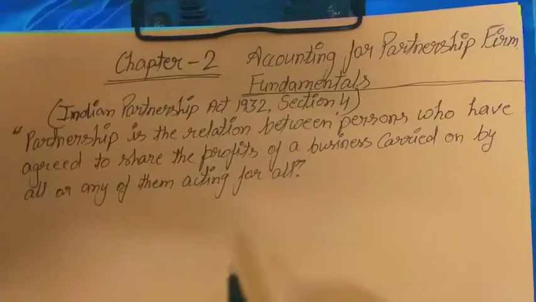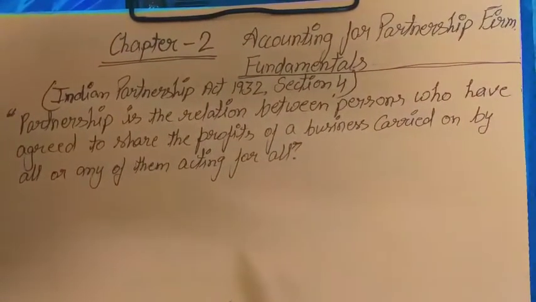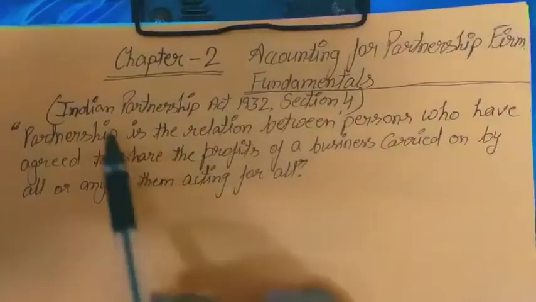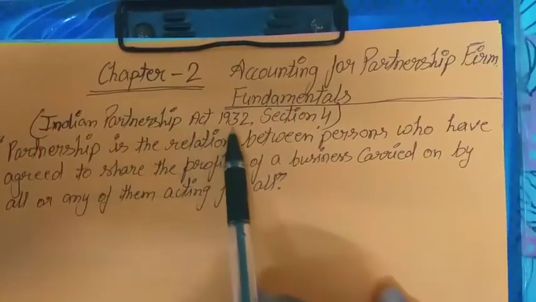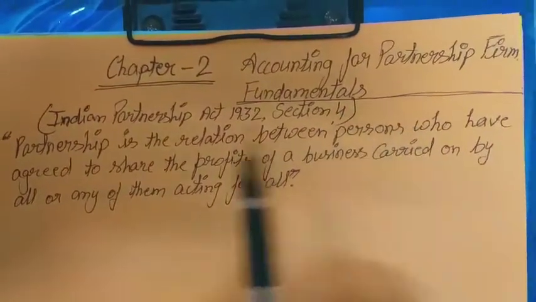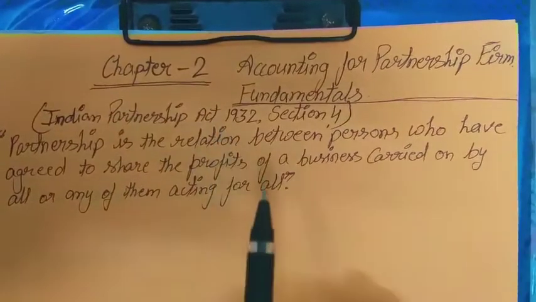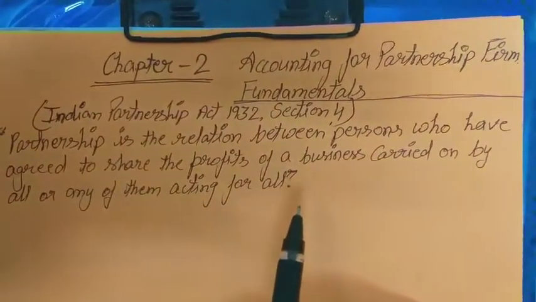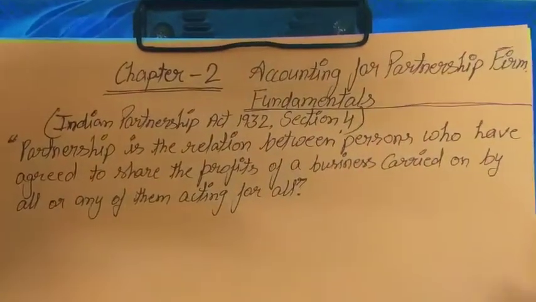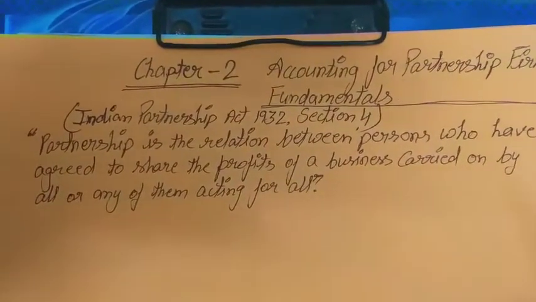The definition of partnership is, according to Indian Partnership Act 1932 section 4. Only this section and this act will apply in partnership, whatever we are going to discuss and learn.